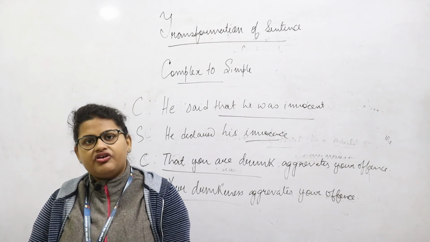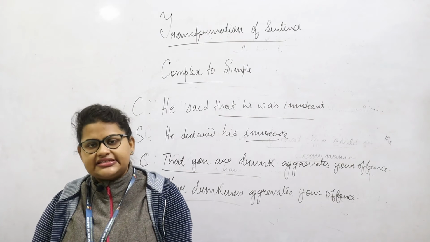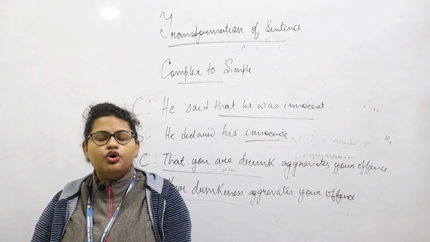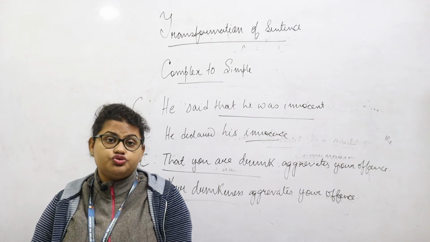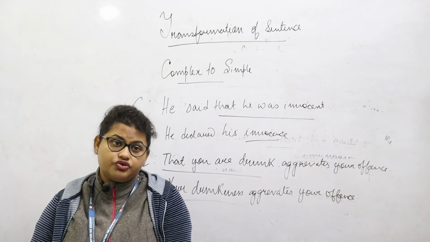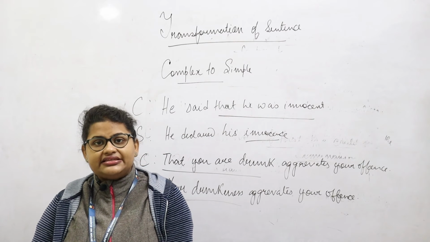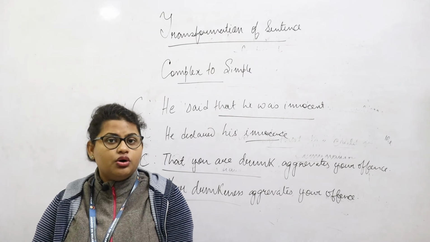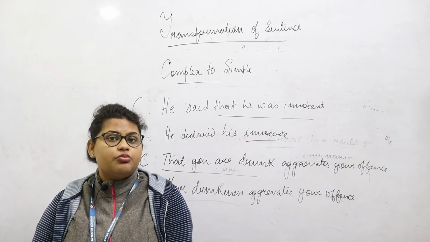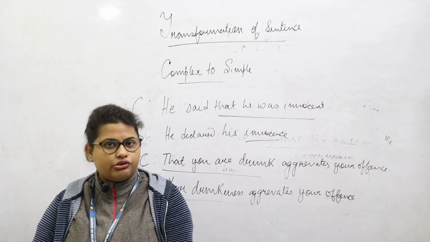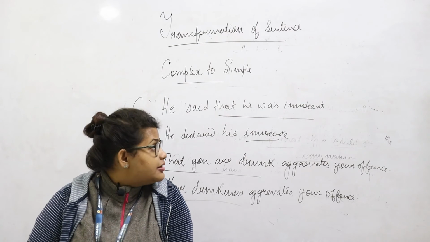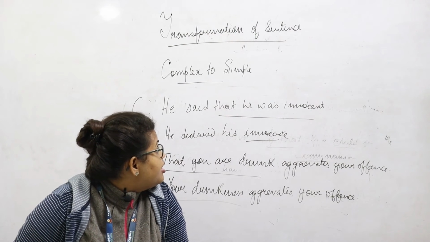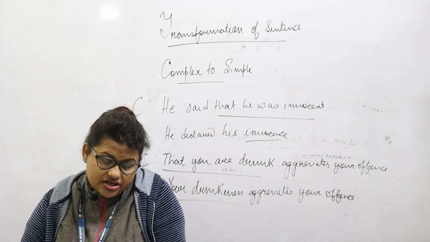How will we identify a simple and a complex sentence? A simple sentence, as we all know, will have one subject and a predicate, but a complex sentence would be made by breaking the simple sentence into a subordinate clause, and the clause could be a noun clause, adjective clause, or adverb clause. That is, for example, here innocence would be marked as that he was innocent.